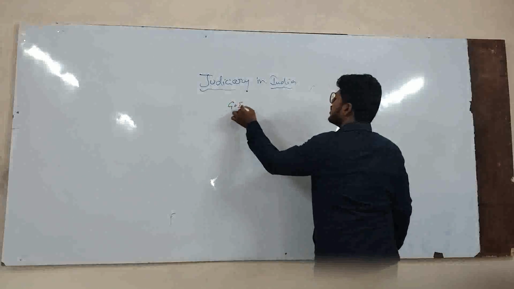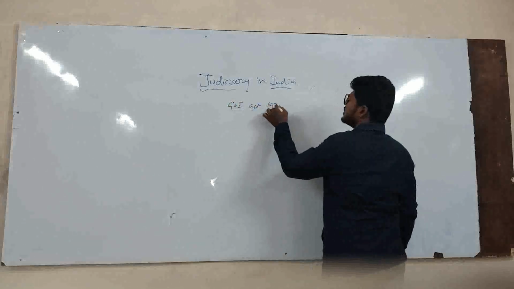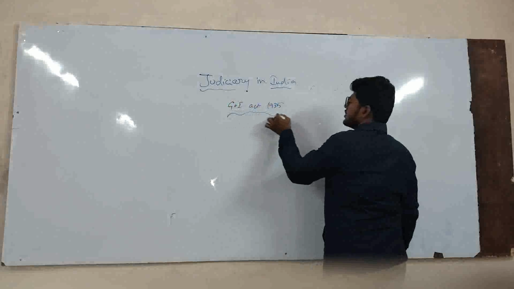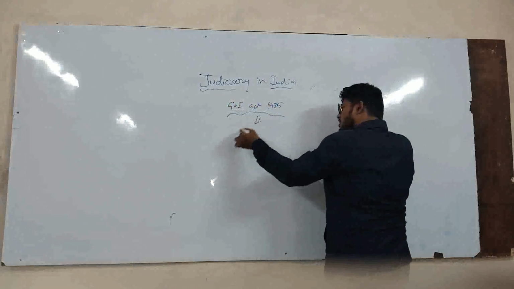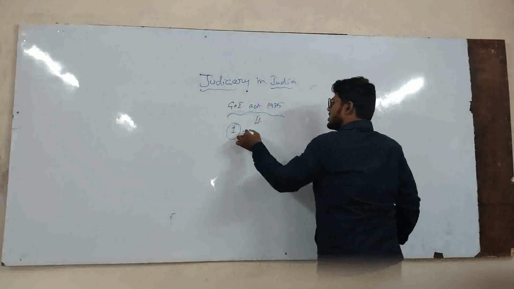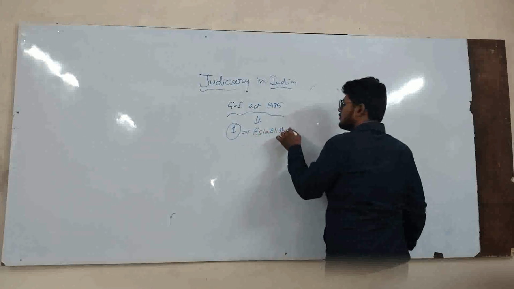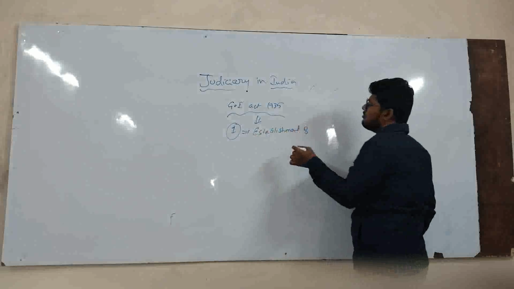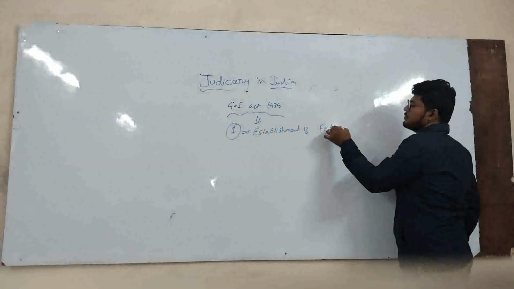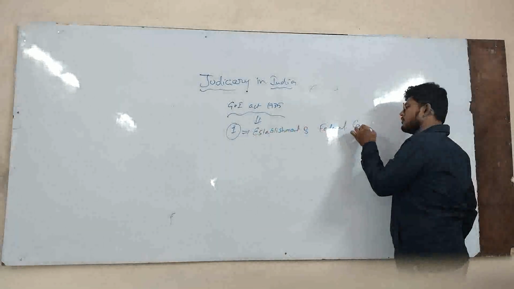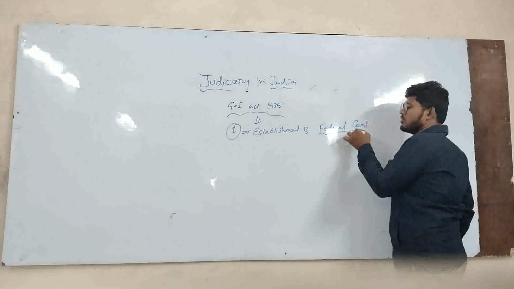What is its importance? From the Government of India Act 1935, the very important thing is the establishment of the Federal Court.